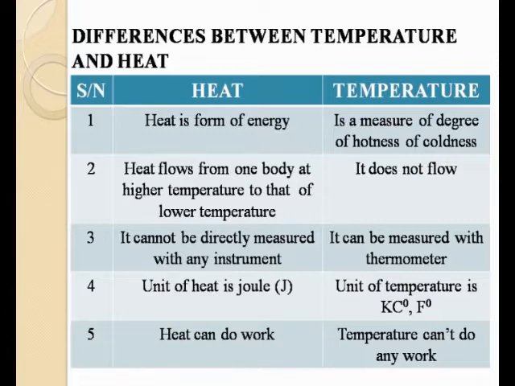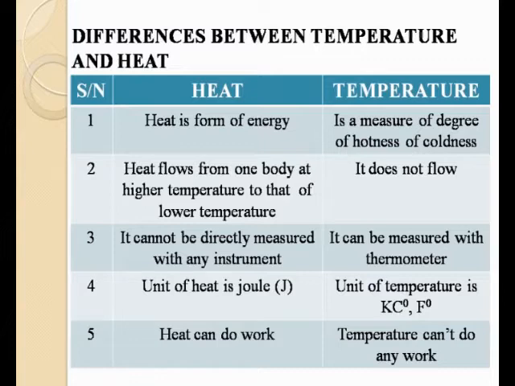Now, heat cannot be directly measured with any instrument, because you don't measure heat; you measure temperature with your thermometer. Now, the SI unit for heat is known as what? Joule. While the SI unit for temperature is known as what? Degree Celsius, or what we call degree Fahrenheit. So those are the major differences between temperature and heat.